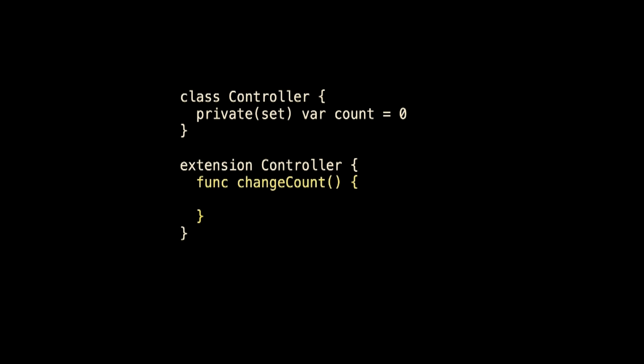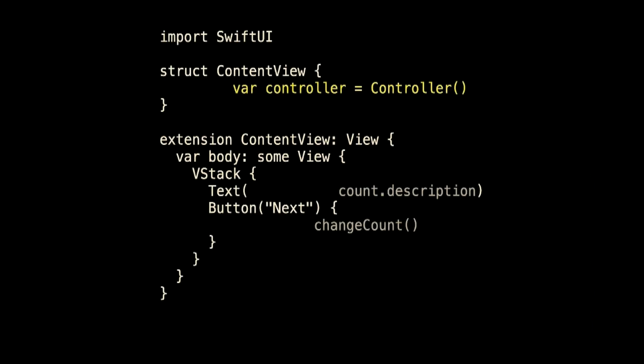And it does the same thing that we were doing in the view, we're just doing it here. Okay? We've moved the controller out of the view. We have to reconnect the view. The view needs to know it's talking to the controller. And so I create an instance of the controller. Instead of using the count's description, because the count's no longer local, I need to ask for the controller's count description. I ask the controller to change the count.